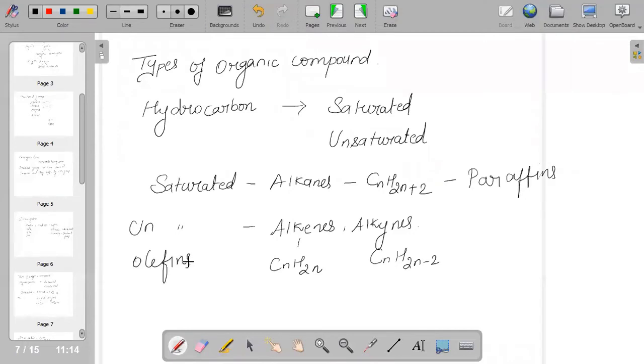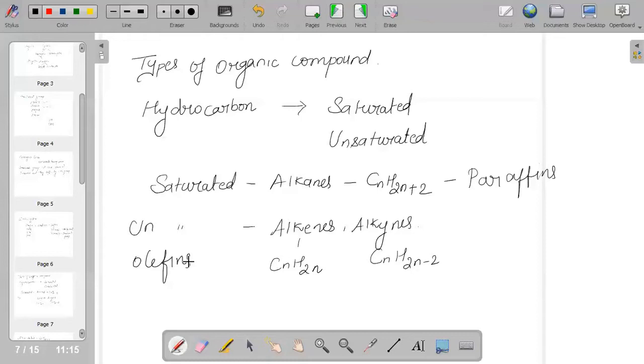If a carbon atom is joined to one other carbon atom, we say it is a primary carbon. It is secondary if the carbon atom is joined to two other carbon atoms, then tertiary, quaternary and so on.